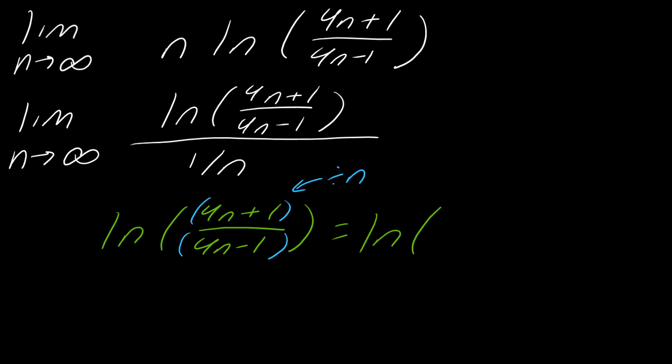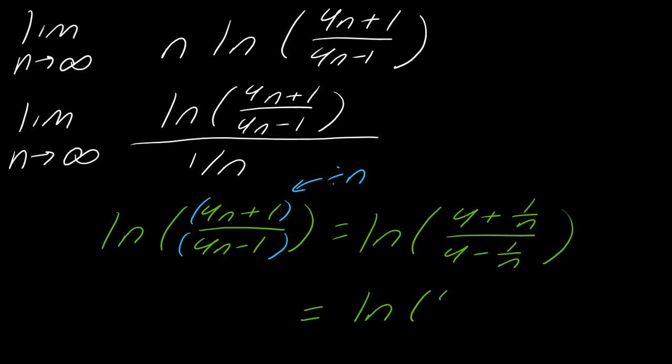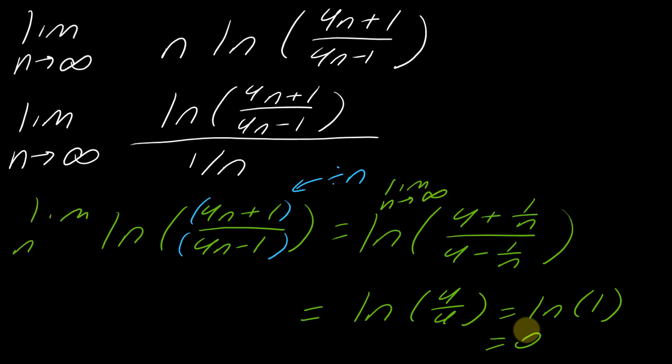This would be the natural log of 4 plus 1 over n over 4 minus 1 over n. As n goes to infinity, this ends up looking like the natural log of 4 over 4, which is just the natural log of 1. So that just equals 0. The reason why it matters that you notice all of that is, and actually I should put a limit in there just to be proper: limit as n approaches infinity.